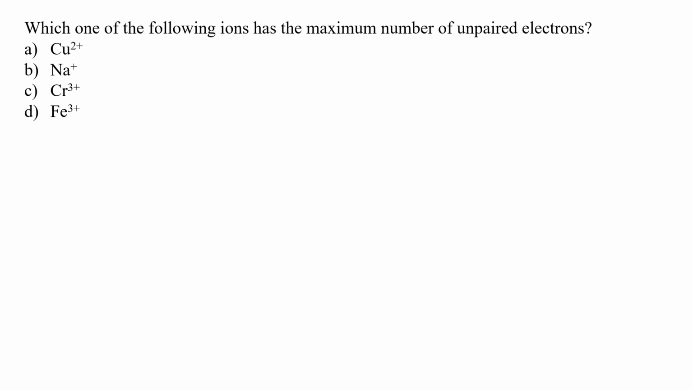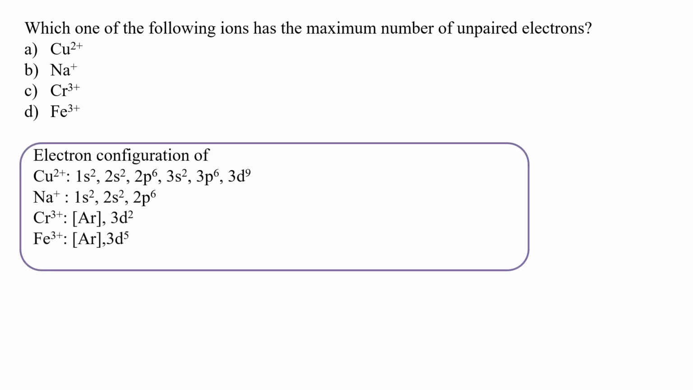The question says, which one of the following ions has the maximum number of unpaired electrons? Now we know that in a subshell orbital we have two electrons, right? A pair of electrons, and if one electron is missing, it is termed an unpaired electron. Now we are given four cations. We have Cu2+, Ni2+, Cr3+, and Fe3+. After writing the configuration, considering the loss of 2, 2, 3, and 3 electrons, we get the electronic configurations of these ions according to the Aufbau principle.